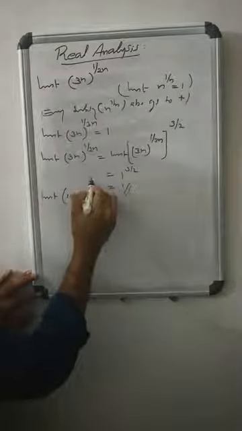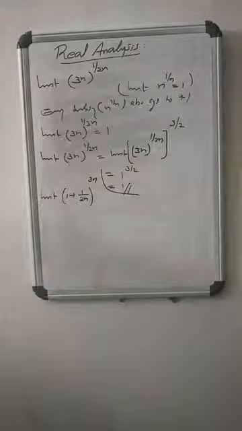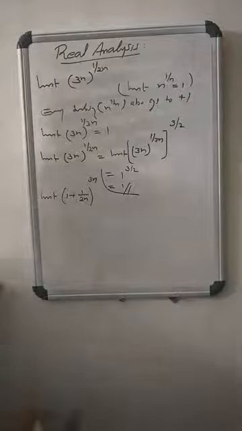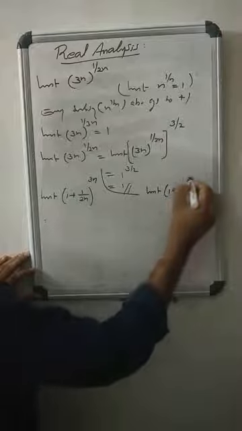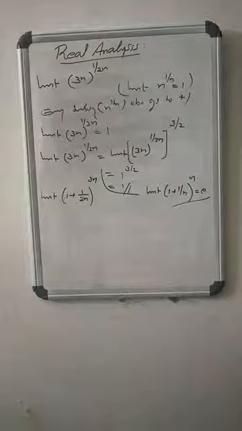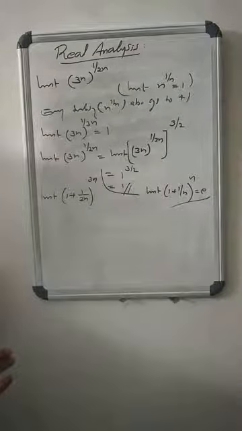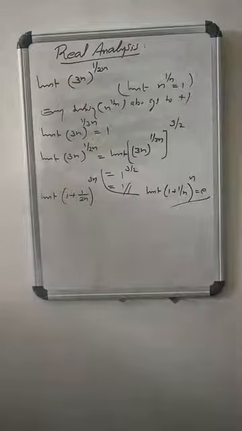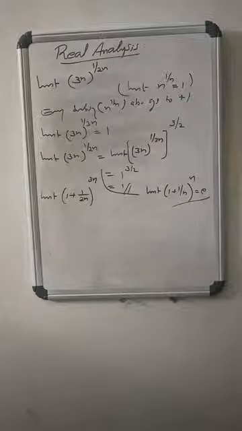How to find this limit? The limit of (1 + 1/(2n))^3. So, we know that the limit of (1 + 1/n)^n equals e. Clearly, every subsequence of (1 + 1/n)^n should converge to e. Agreed? Since the limit of (1 + 1/n)^n equals e, every subsequence of (1 + 1/n)^n also converges to e.